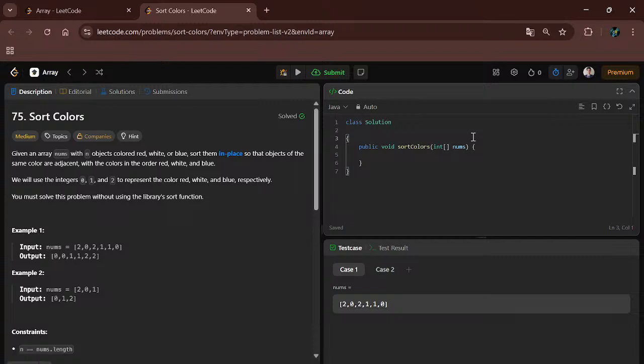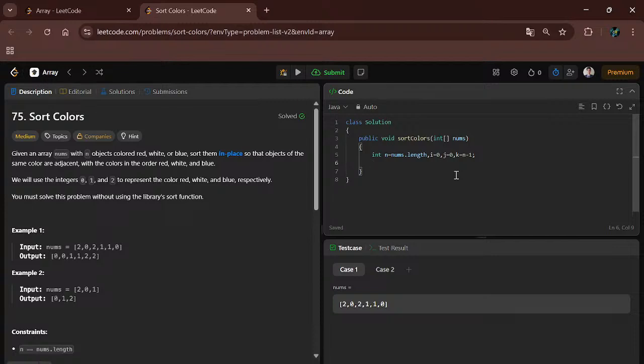Here I will take int n equal to nums.length, and I will take i, j, k. At the start, i will be at index 0, j will be at index 0, and k will be at the last. So i equal to 0, j equal to 0, and k equal to n minus 1.